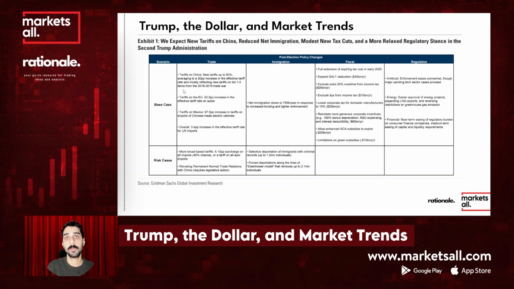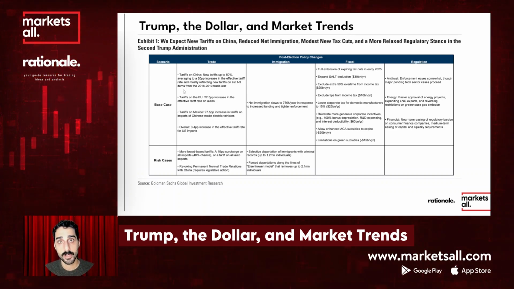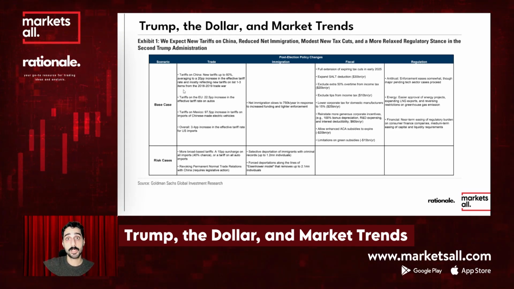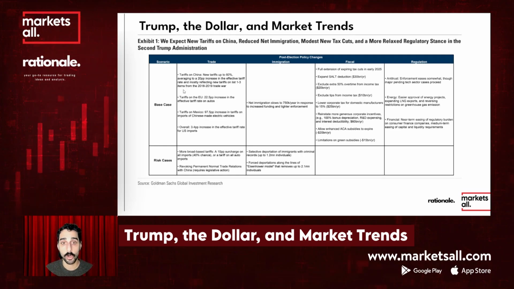More debt means more supply of treasuries, so the price of treasuries comes down and yields go up. This is the main reason we see higher long-term yields with this expectation.